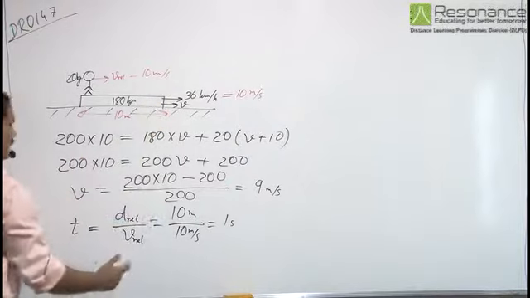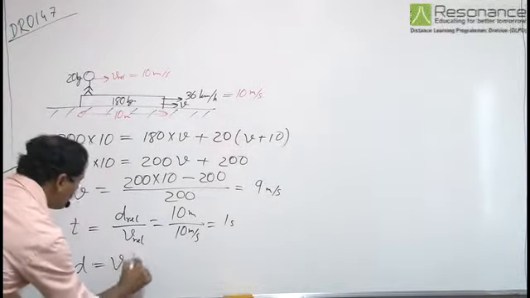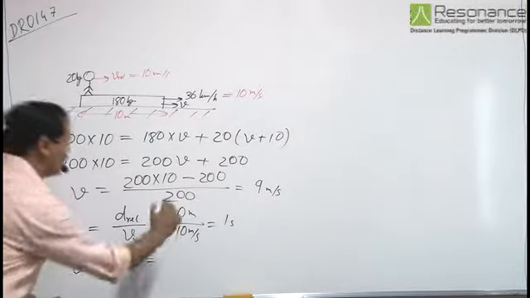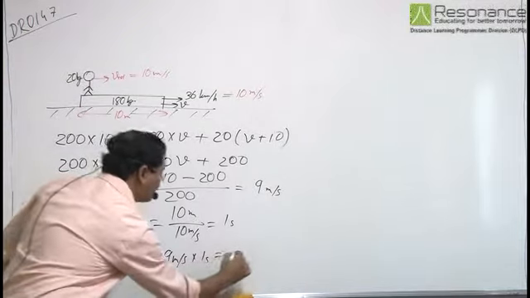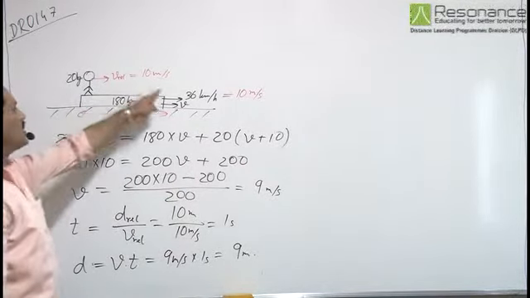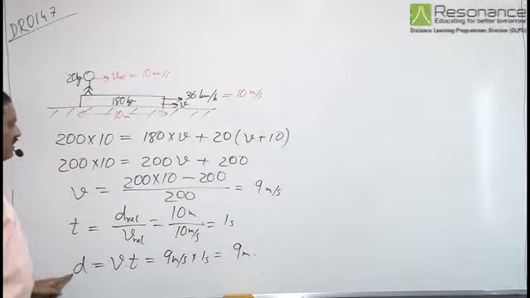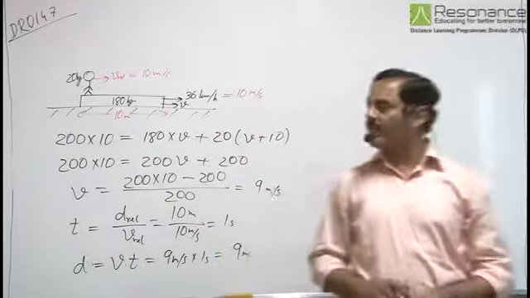Within that 1 second, distance travelled by trolley is equal to speed of the trolley into time taken, that is 9 meter per second into 1 second, that is equal to 9 meter. So when the boy jumps out of the trolley, within that time the trolley travels a distance of 9 meter.